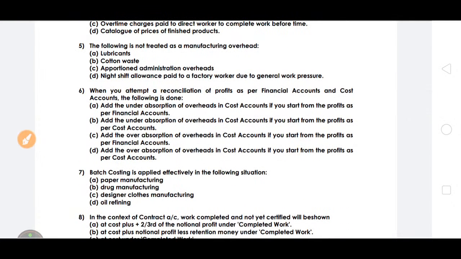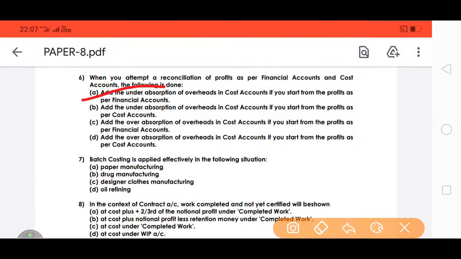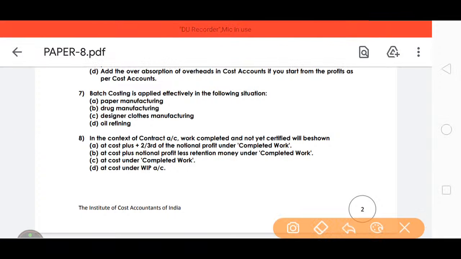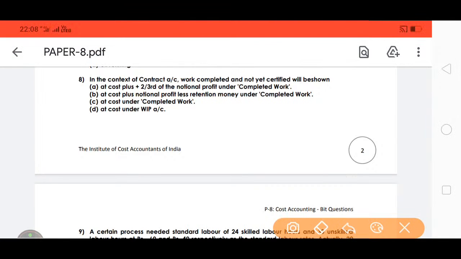When you attempt the reconciliation of profits as per financial accounts and cost accounts, the following is done: add under absorption of financial accounts. So A is the answer. Batch costing is applicable effectively in the following situation: drug manufacturing, as in pharma industries. In the context of a contract account, the work completed but not certified will be shown at cost under work in progress account.